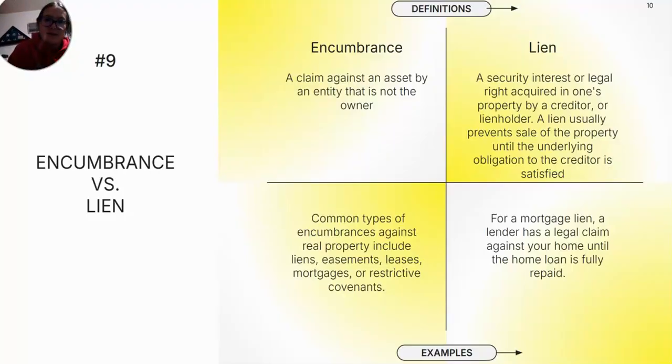An encumbrance is a claim against an asset by an entity that is not the owner. Common types of encumbrances against real property include liens, easements, leases, mortgages, or restrictive covenants, which we will get into most of those later. A lien is a security interest or legal right acquired in one's property by a creditor or lien holder. A lien usually prevents sale of the property until the underlying obligation to the creditor is satisfied. For example, with a mortgage lien, a lender has a legal claim against your home until the home loan is fully repaid.